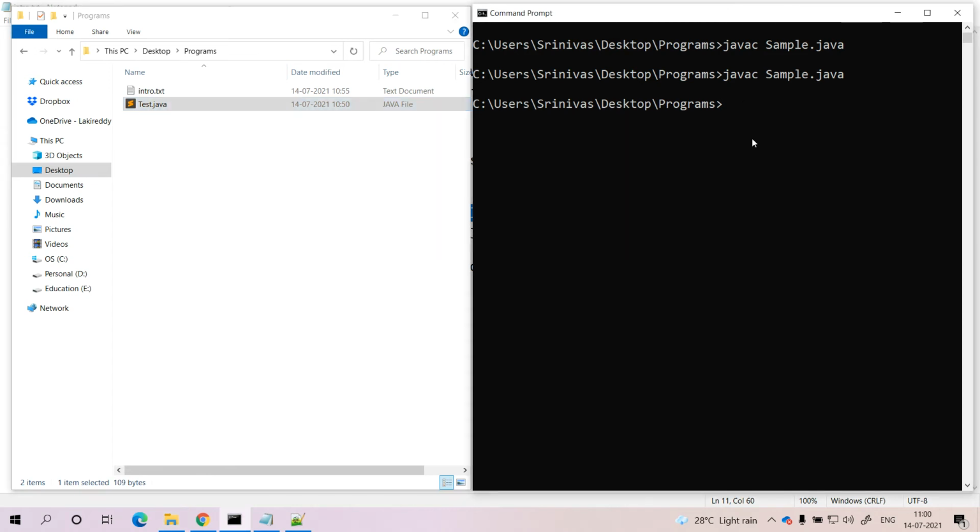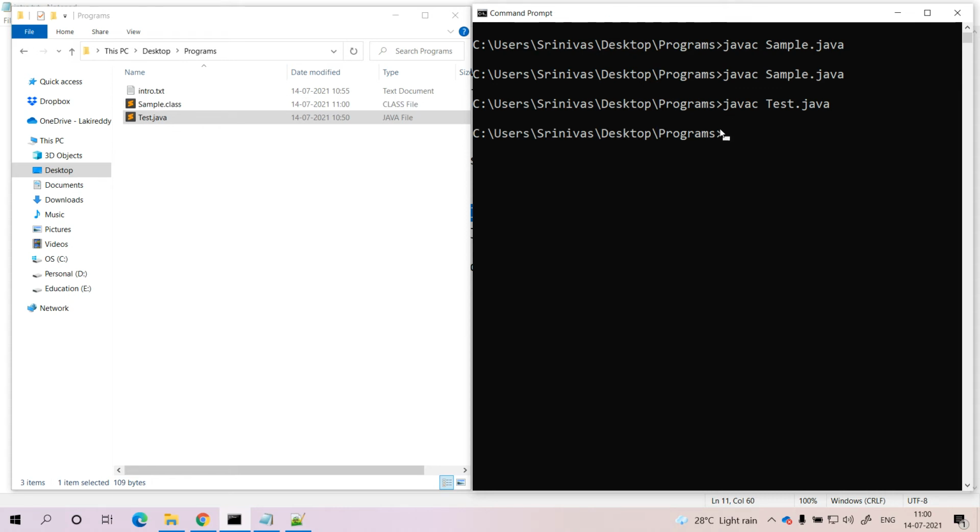At the time of compiling, definitely you have to use the file name: javac test.java. Why? Because within test.java we have the sample class. So at the time of compiling the Java program, definitely you have to use the file name.java. Here the file name is test, that's why I am using test.java. After successful compilation, if you observe, you will get sample.class. Why? Because within this file test.java we have the sample class. Due to that reason, after successful compilation of test.java, we get sample.class.